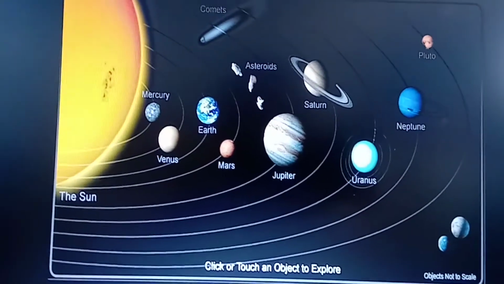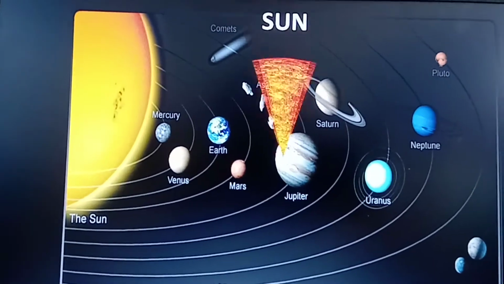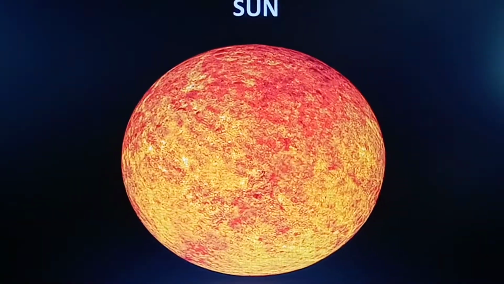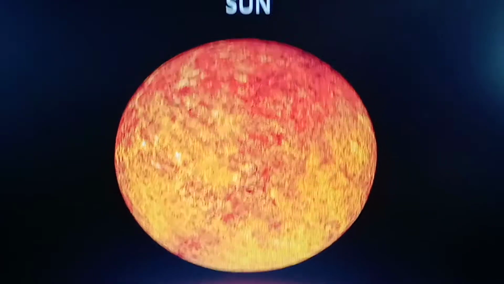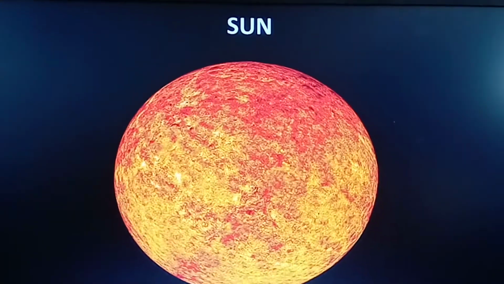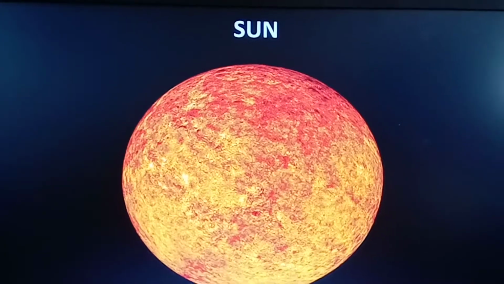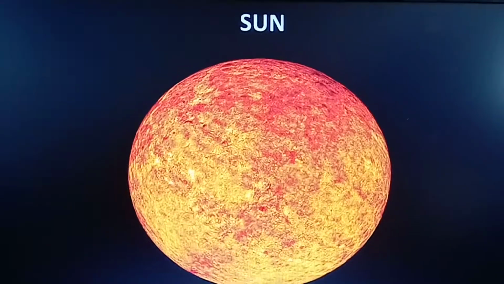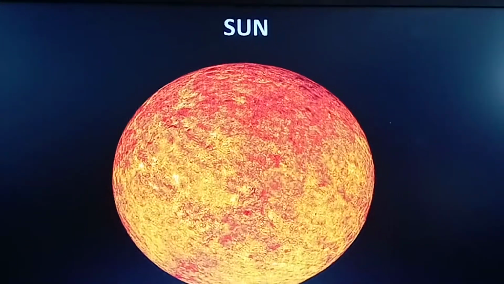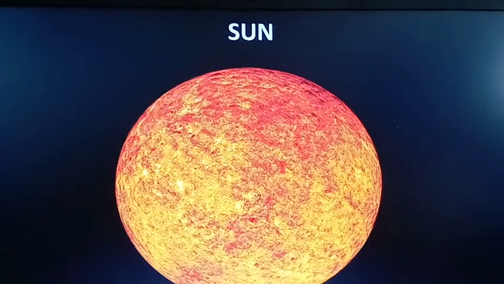Now we are trying to know what the sun is. The sun is the main object in the solar system. The sun is almost a perfect sphere. Over 1 million Earths could fit inside the sun. Isn't it interesting, children? Now we are going to discuss the 8 planets of the solar system.